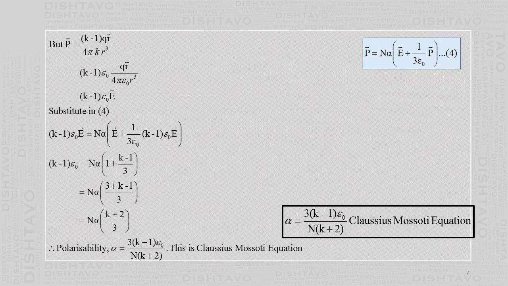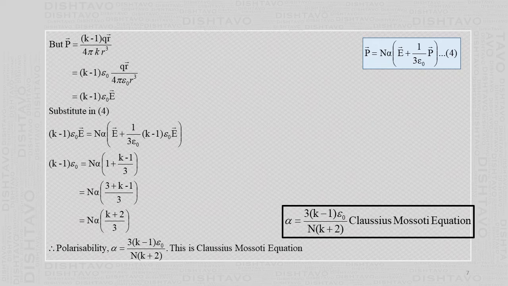We substitute for vector p here and vector p here. So vector p is K minus 1 epsilon 0 vector E. Then you cancel vector E throughout, and when you simplify, you get K minus 1 epsilon 0 equals n alpha times K plus 2 by 3.